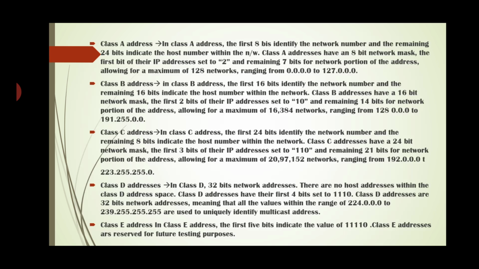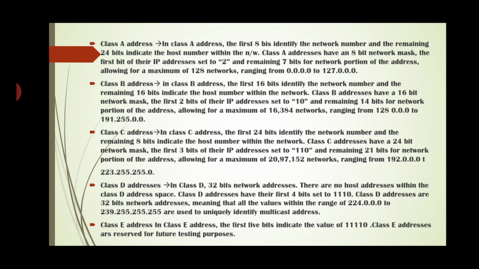Class C address. In a class C address, the first 24 bits identify the network number and the remaining 8 bits indicate the host number within the network. Class C has a 24-bit network mask, in which the first 3 bits are set to 110 and the remaining 21 bits are for the network portion of the address. So it allows a maximum of 2,097,152 networks.